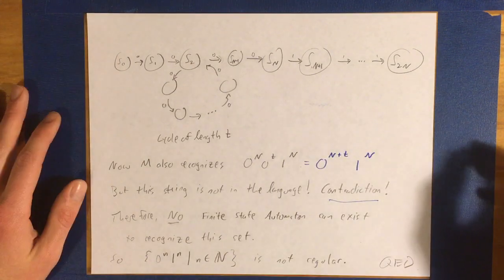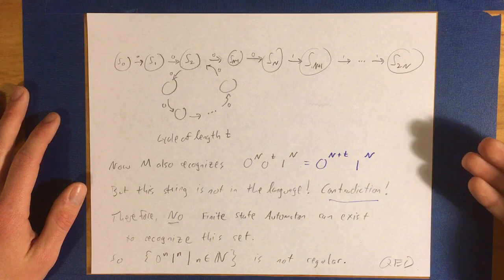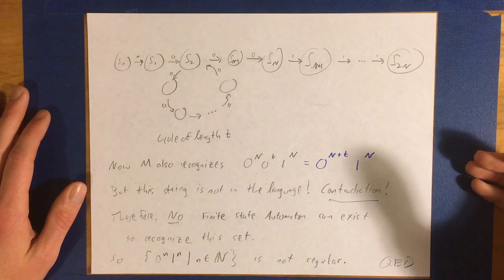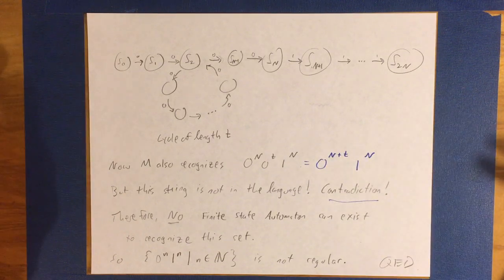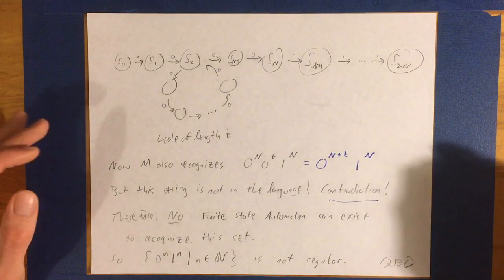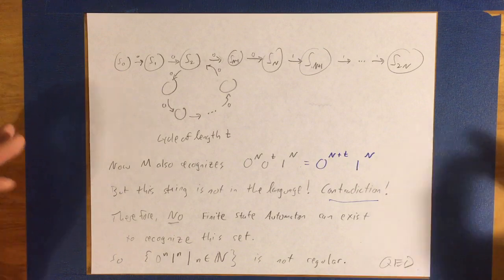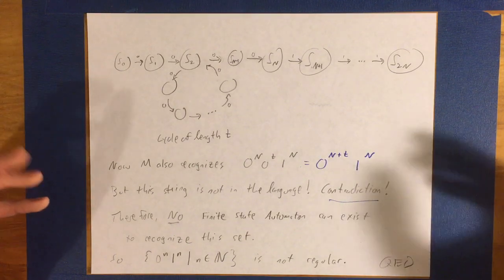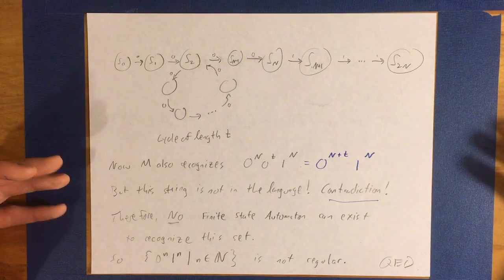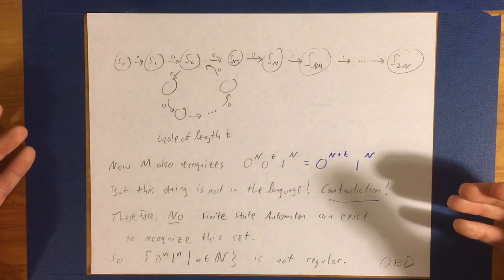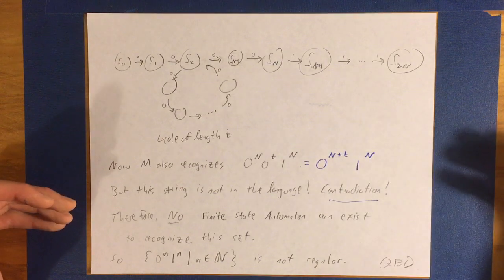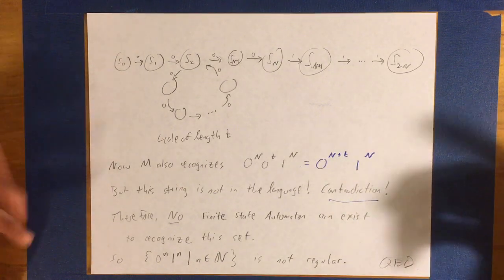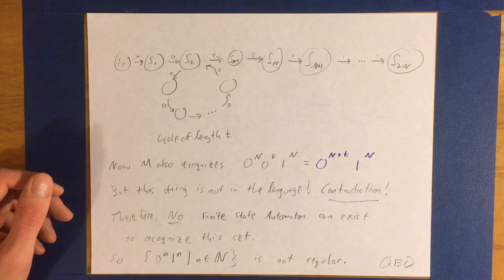Now, the other thing I wanted to say about this is that it is possible to do this with a phrase structure grammar, like we saw. And one thing I didn't go into is different types of grammars. You can read about that in the textbook if you want. There's a particular type of grammar called a regular grammar that satisfies certain rules. And regular grammars generate exactly the same languages as finite automata. So that grammar that we looked at to generate this set was not regular.